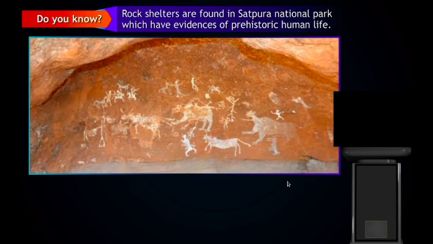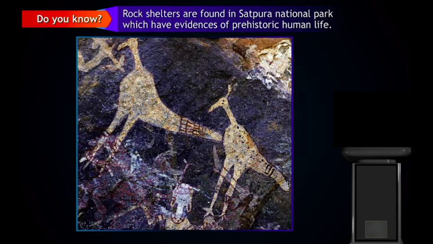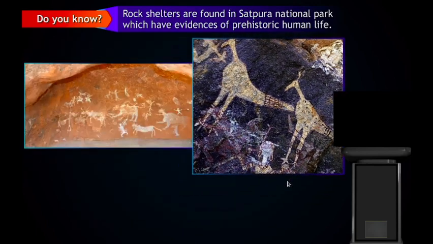Do you know? Rock shelters are found in Satpura National Park which have evidences of prehistoric human life. So here we see drawings on stone, right? In the cave we have this painting. So there are evidences that people used to live in the Satpura National Park many years ago. Here we have some evidences in rock shelters.